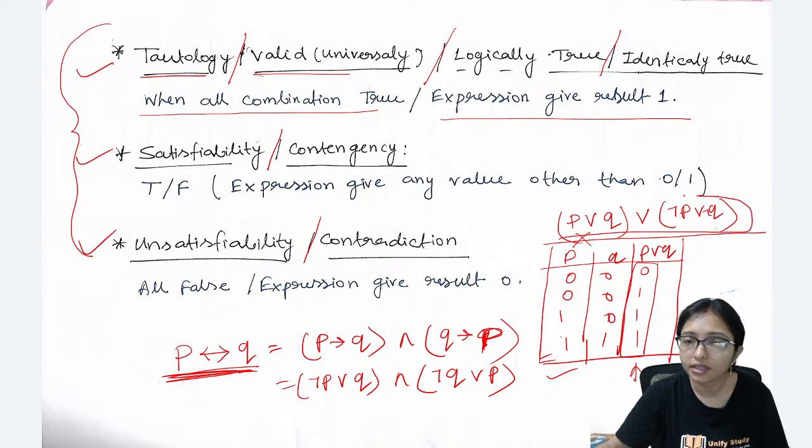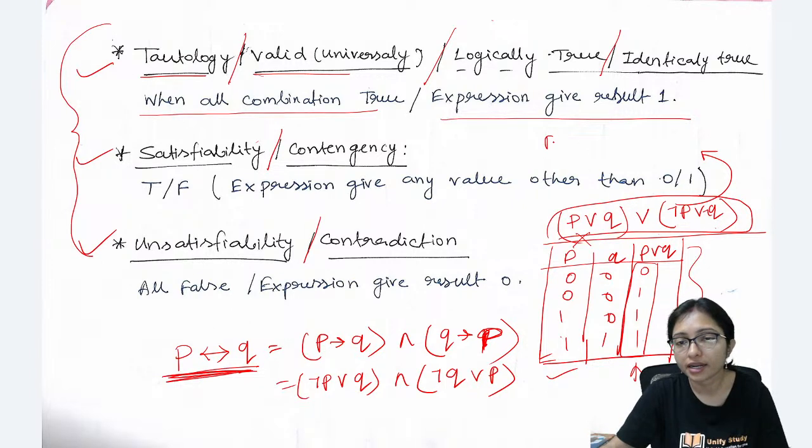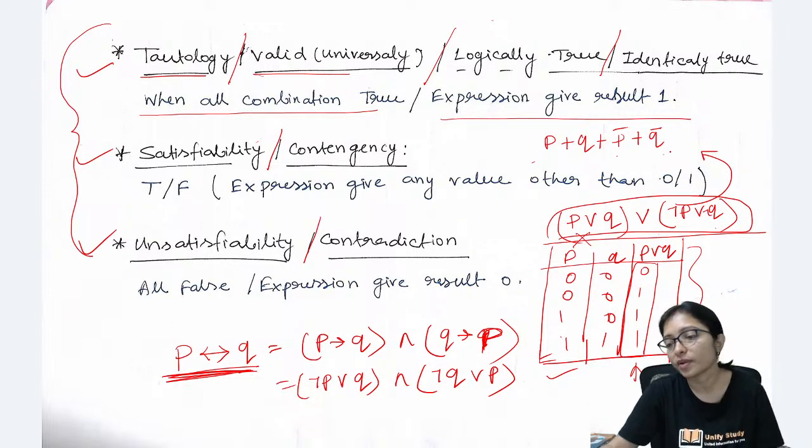If you are solving this in a truth table, you can write it in Boolean algebra format like P plus Q plus P bar plus Q bar, or P plus P bar plus Q plus Q bar. If you solve it in a truth table, you will see all 1s will come, because P plus P bar is 1 and Q plus Q bar is also 1. That's why it will be 1.